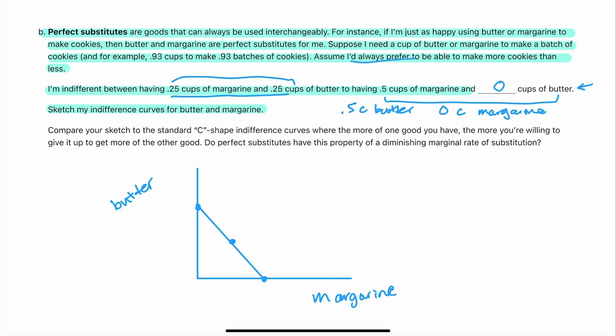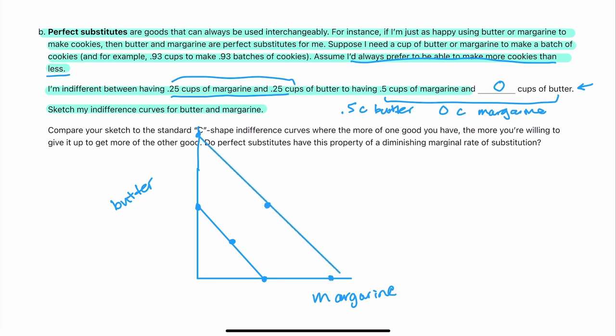So I'd always prefer to be able to make more cookies than less. So we could also draw indifference curves out here. Let's consider this would mean half a cup of butter, half a cup of margarine. So I could make one batch of cookies because I have 1 cup total. And then I'd be indifferent between that and having 1 cup of margarine or 1 cup of butter. Should be up here. So should be parallel to the indifference curve that I just drew.